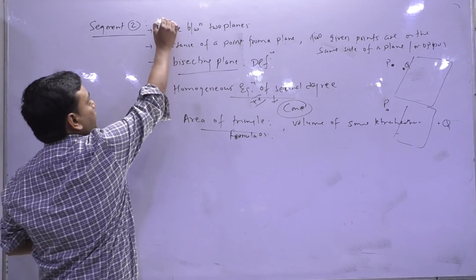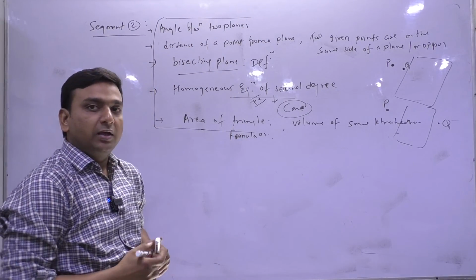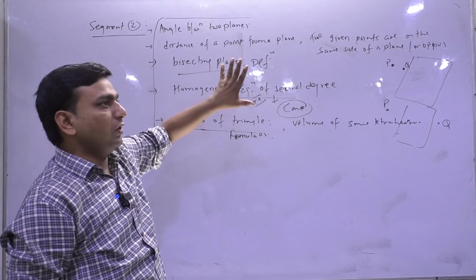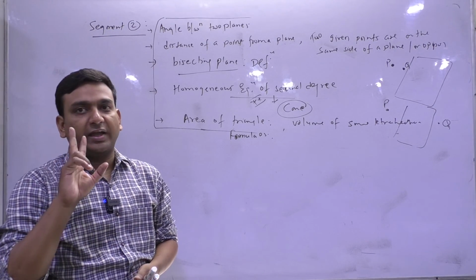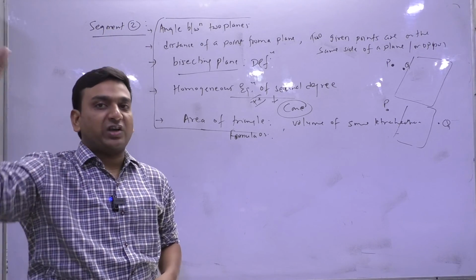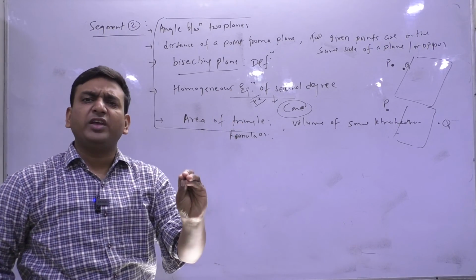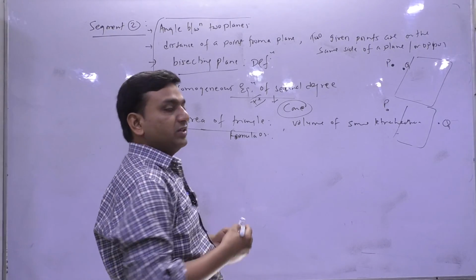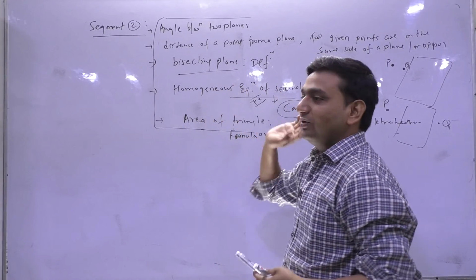Okay? So this is segment 2 of the chapter plane. If we are able to recall all these in one go, that's it. Plane and straight line, these two chapters are used in every further chapter. So for these two chapters I am making the process very slow so that you can visualize. Otherwise it would take just half an hour. Okay, so segment 2 is done.